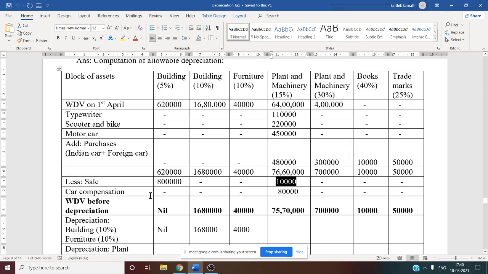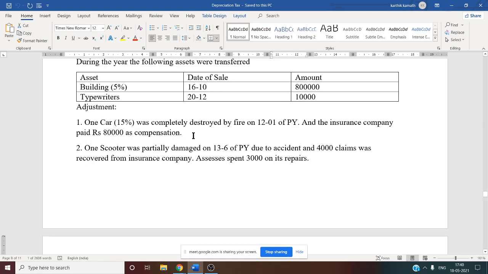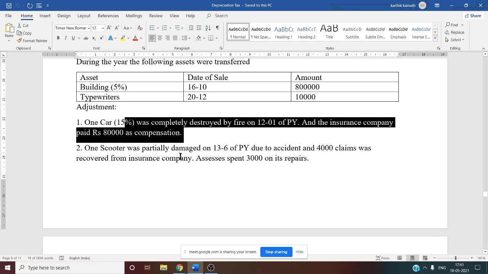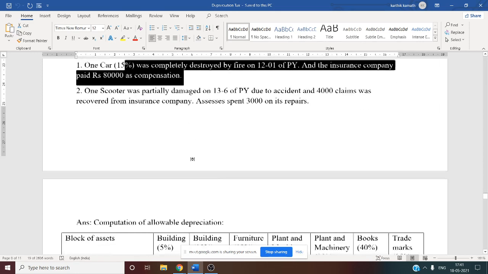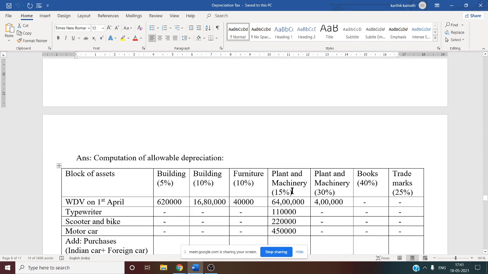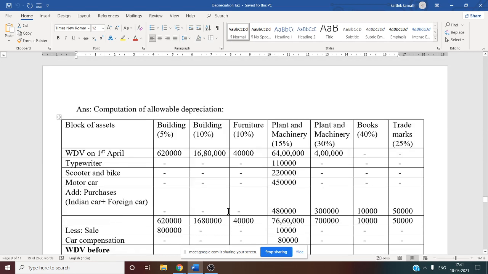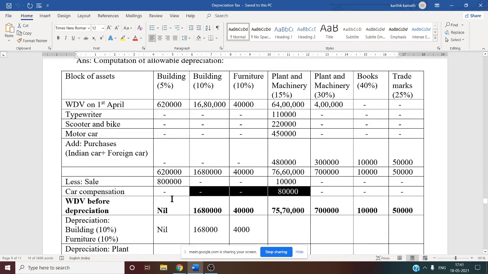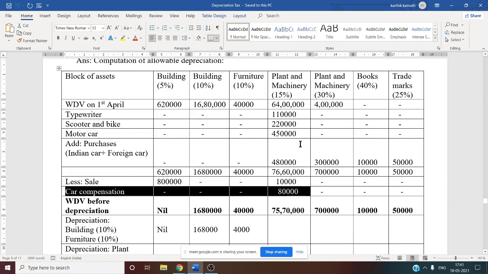Now car compensation. If you see, one of the cars is damaged. We don't know which car, whether it is the Indian car or the foreign car, that is not given in the question. One car damaged, it can be any car. So that car was damaged and the insurance company paid a compensation of 80,000. This compensation amount also you need to deduct from plant and machinery. See this, car compensation 80,000 you need to deduct from plant and machinery.